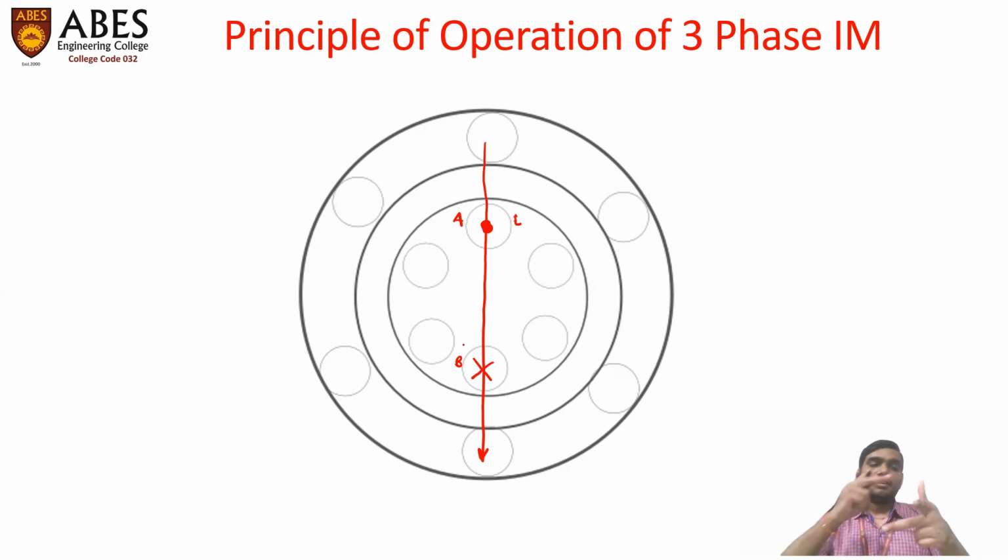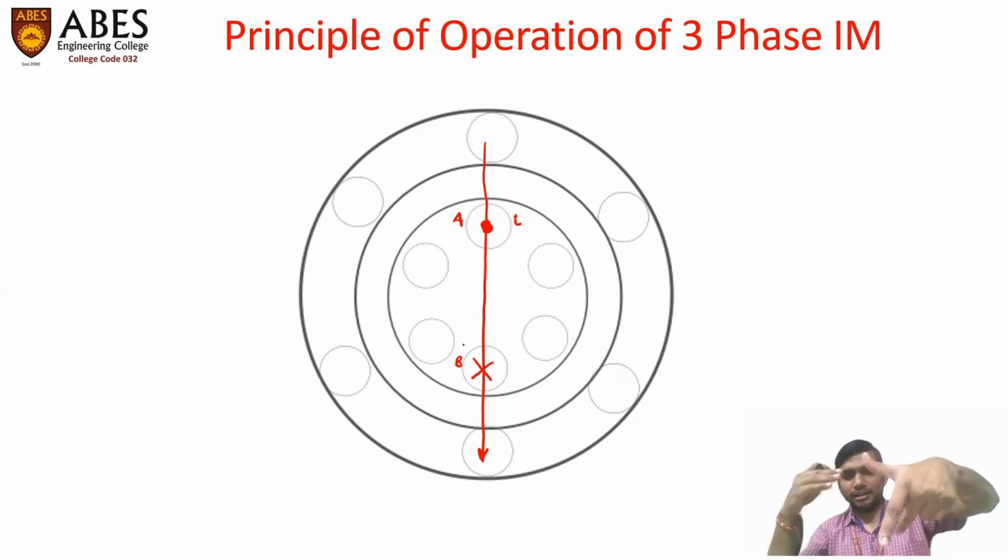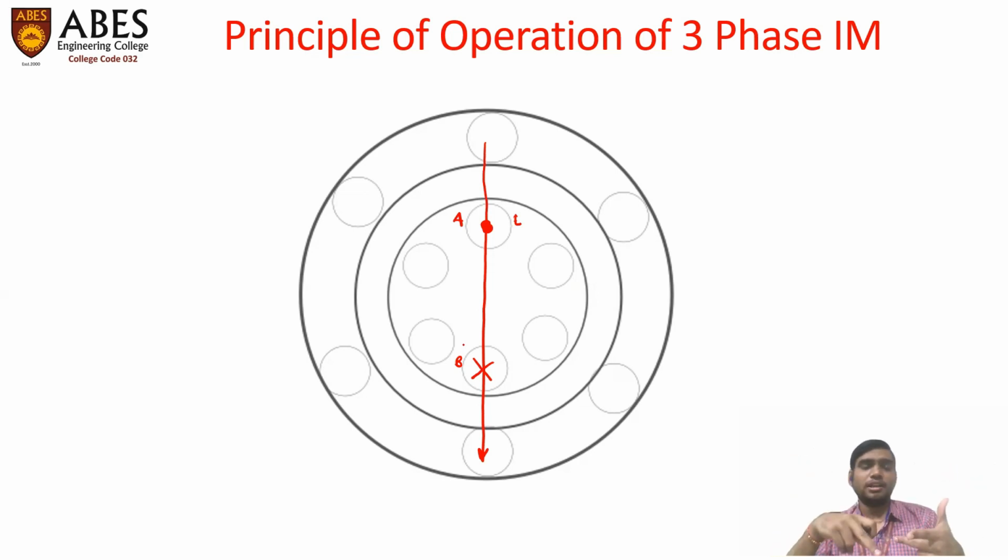So by using Fleming's left-hand rule, we can determine the unknown quantity, that is, the acting force on each rotor conductor. The thumb, forefinger and middle finger of the left hand can help determine the direction of force. If we put the middle finger in the direction of current and the forefinger in the direction of magnetic field, then the thumb will be directed towards the direction of force.